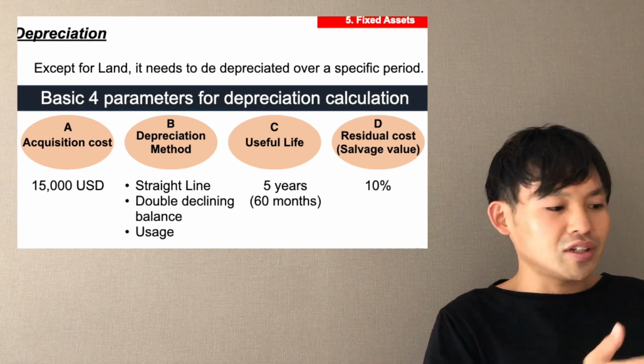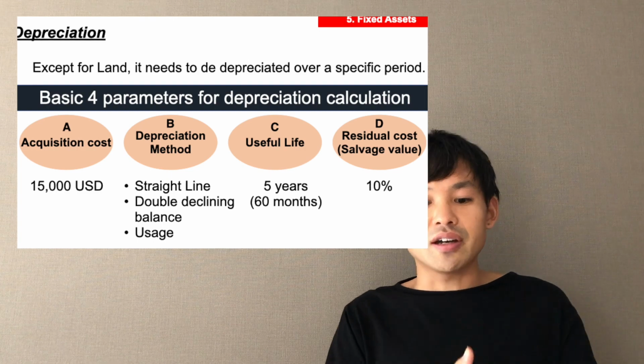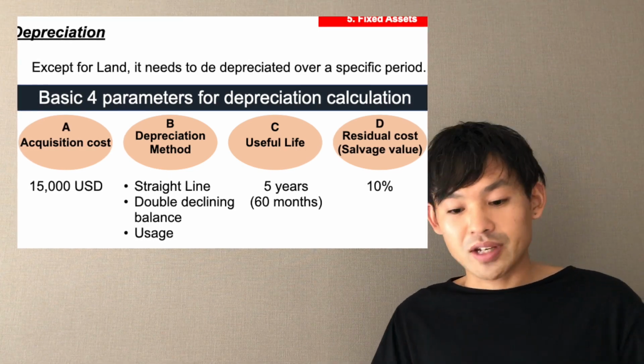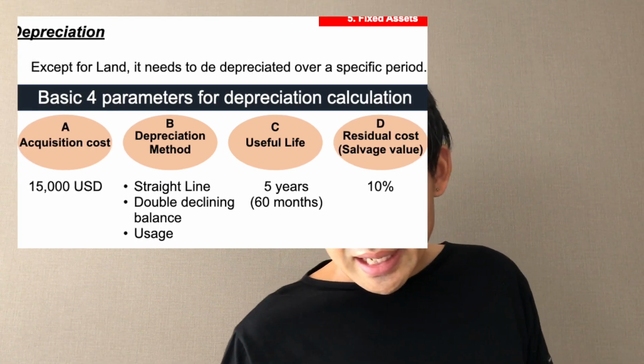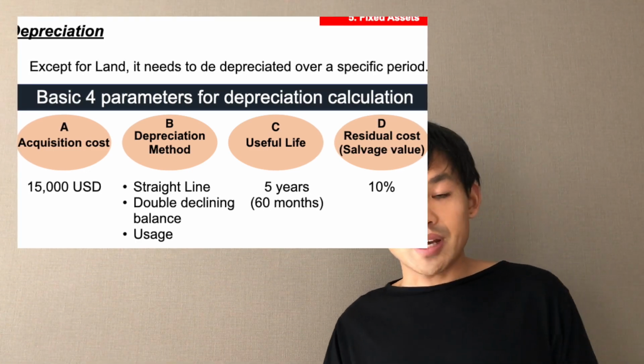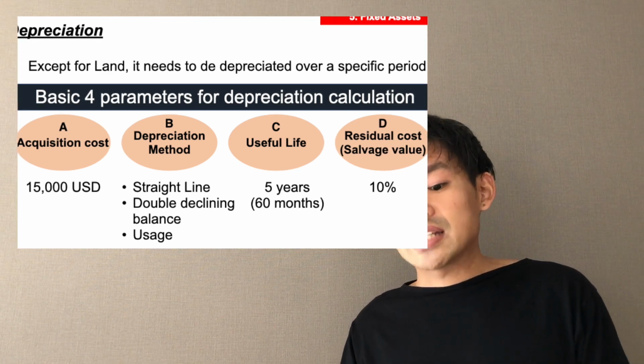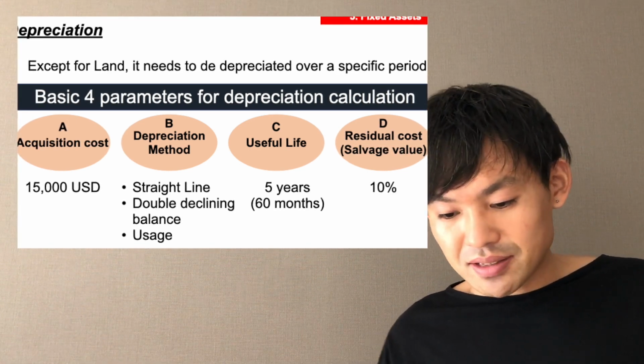So we need to recognize the depreciation expense as per accounting principles. And the useful life, in this case 5 years. 5 years means 60 months.